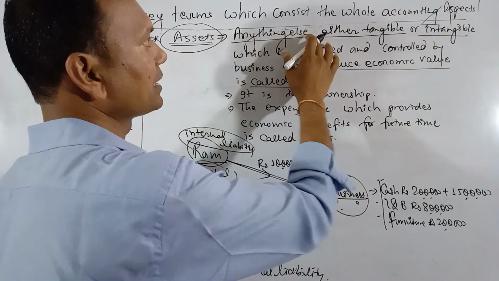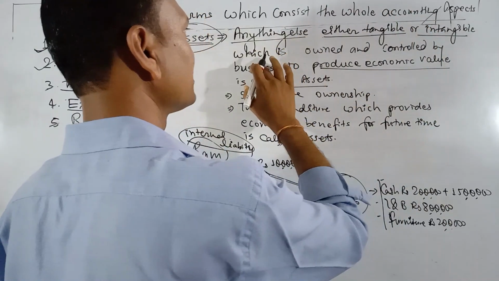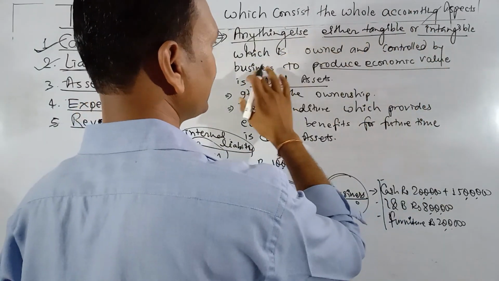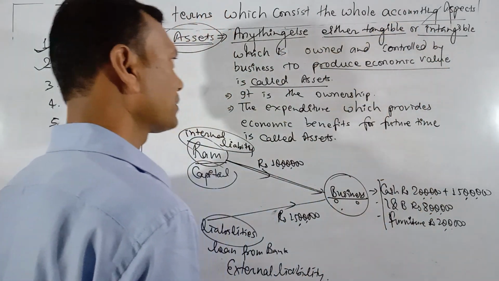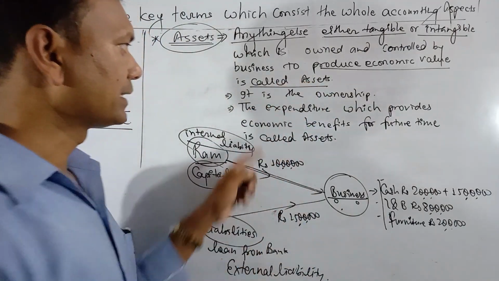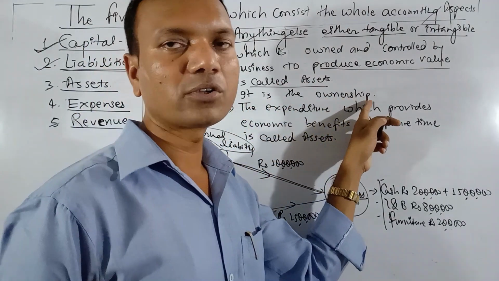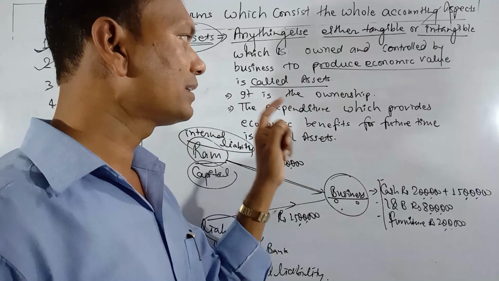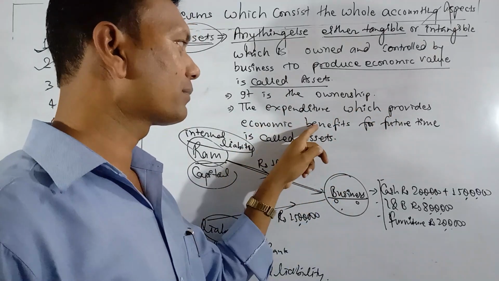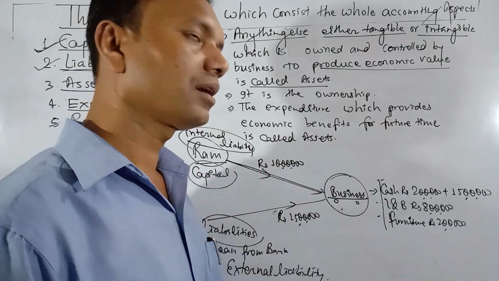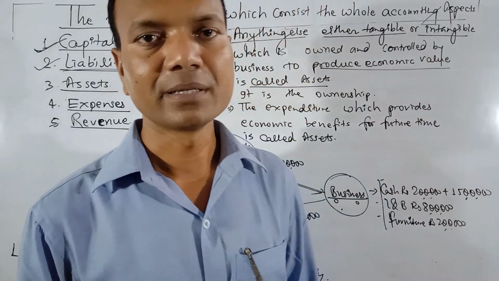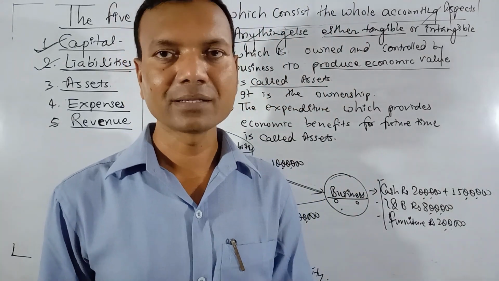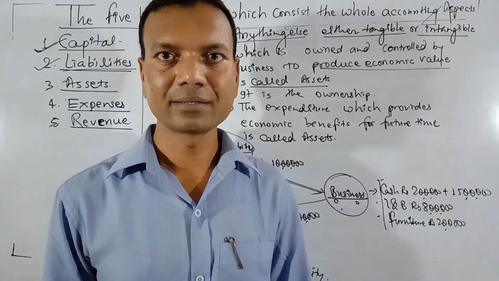Again, see here: anything, either tangible or intangible, which is owned and controlled by the business to produce economic value is called an asset. It is also said to be ownership on something. The expenditure which provides economic benefits for future time is called an asset. Future benefit. Suppose you have given an advance to an employee as salary. Think again.